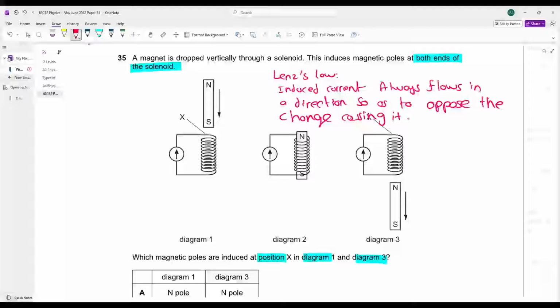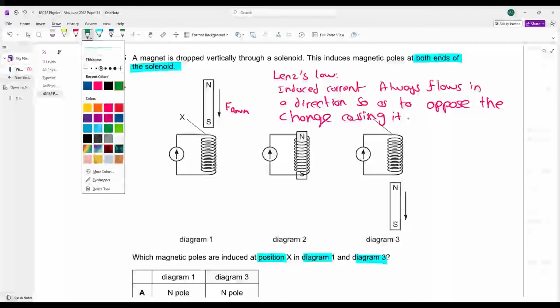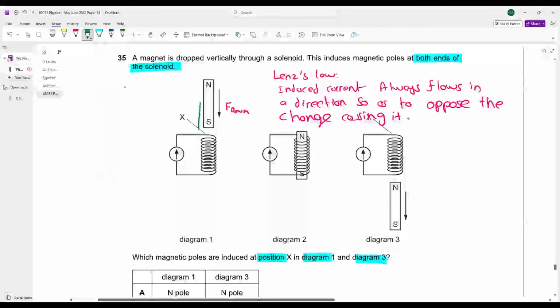अच्छा जी. यहां पे आप देख रहे हो you are pushing the magnet downward. आप अपनी तरफ से मैग्नेट पे डाउनवर्ड फोर्स लगा रहे हो. According to Lenz's law, the current will flow in such a direction कि सोलोनॉइड मैग्नेट पे अपवर्ड फोर्स लगाएगा. If the solenoid is applying an upward force on the magnet, ये साउथ पोल है तो ये भी साउथ पोल हो जाएगा रिपल्सिव फोर्सेस की वजह से. You will have an upward force and a force that opposes the initial force.